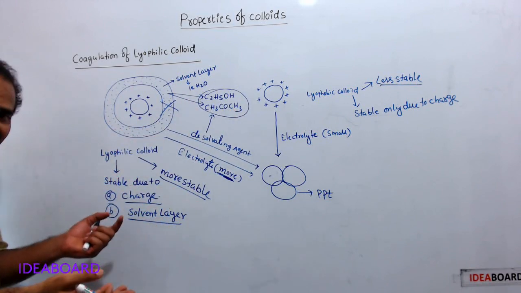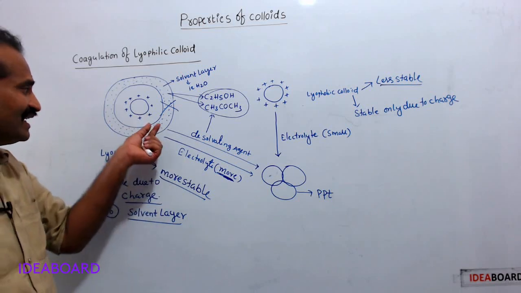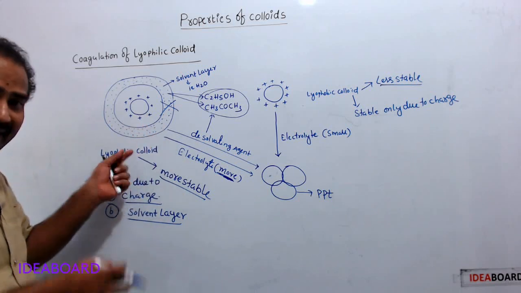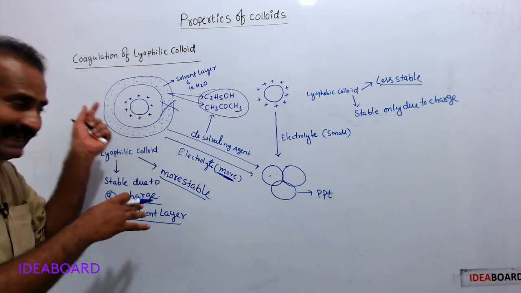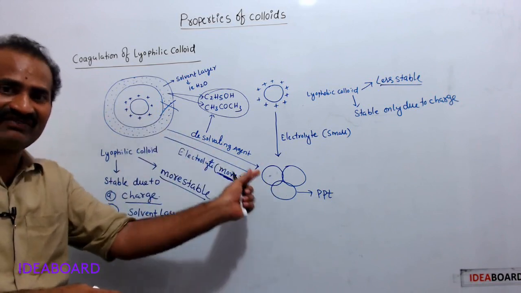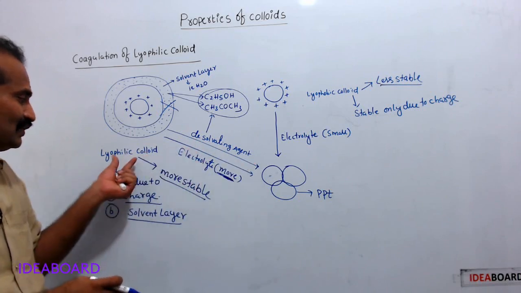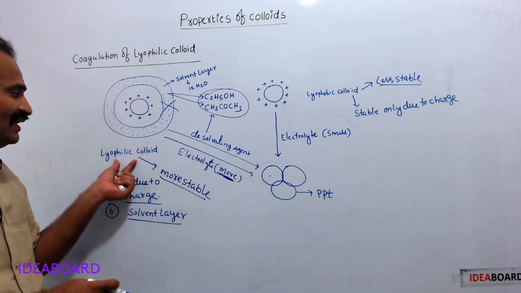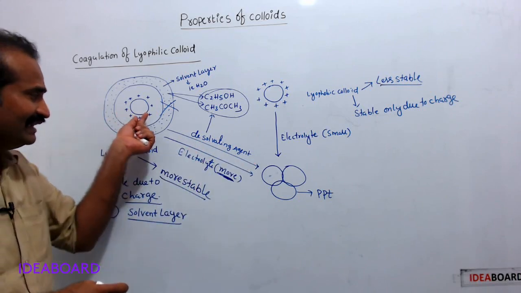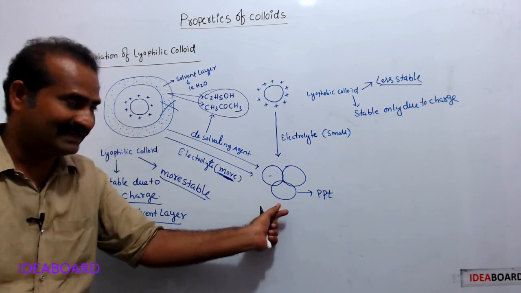Therefore the solvent layer breaks down. When the solvent layer breaks down, its stability decreases. Therefore it readily coagulates and converts into precipitate. By adding a desolvating agent to lyophilic colloids, we can convert lyophilic colloids into precipitate.